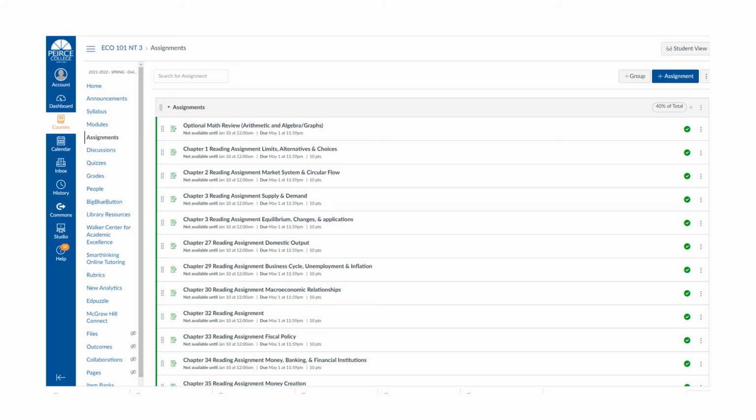Clicking on one of these assignments will take you into the Connect system. Again, you will receive an access code from the textbook provider and McGraw-Hill when you sign up for your online version of the textbook. Students have access to all the Connect assignments, so that all 7 weeks from the first day of the class until the last day of the class.